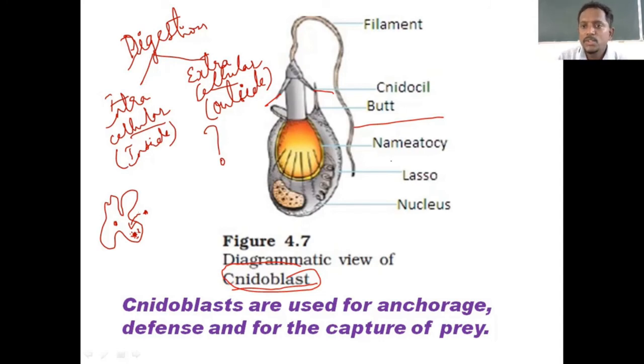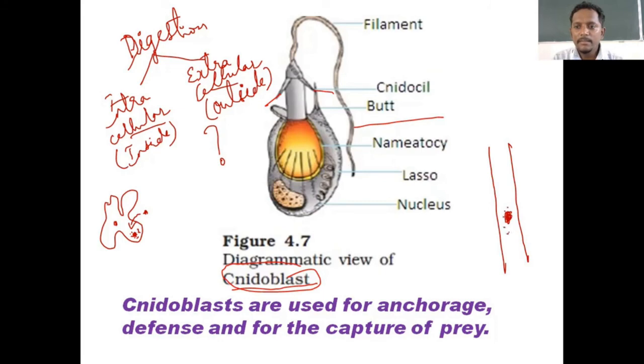Extracellular. When I ask students what type of digestion humans have, they will tell, sir, it is also intracellular. No, actually, assume this is the intestine, a pipe-like structure after the stomach. The food is here. Yes, food is inside the human body but not inside the cell. Food is inside this intestine.